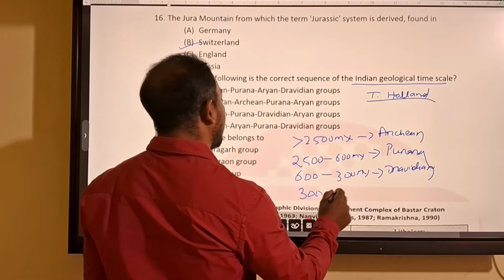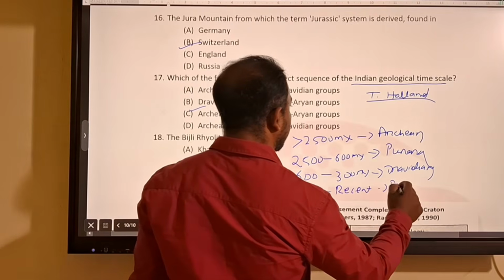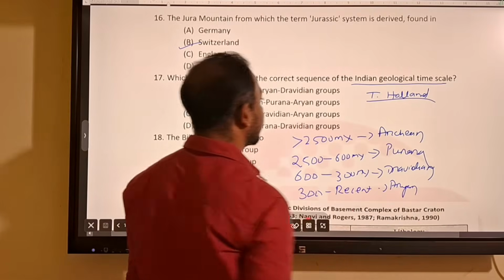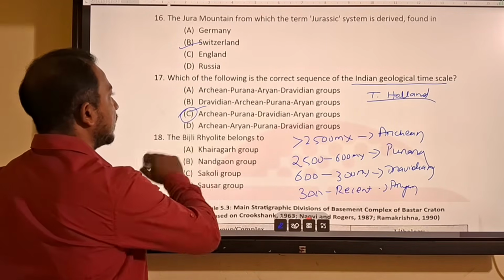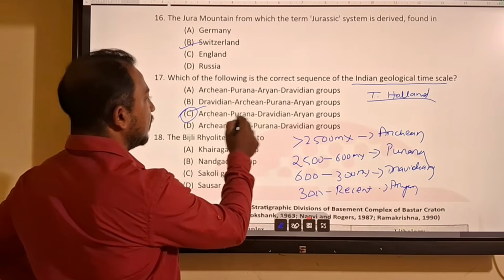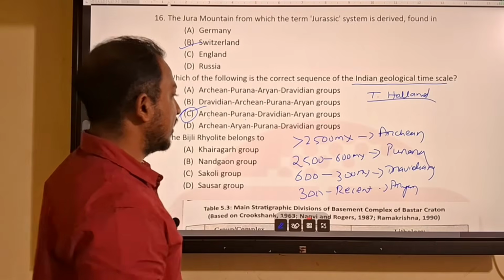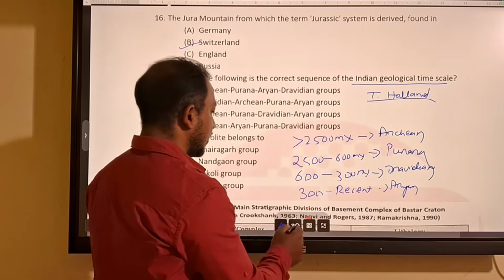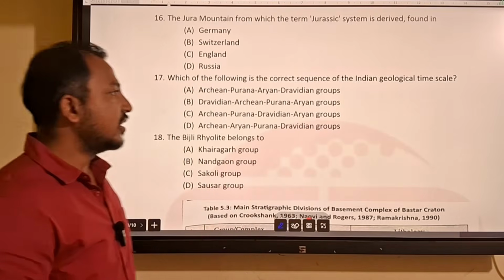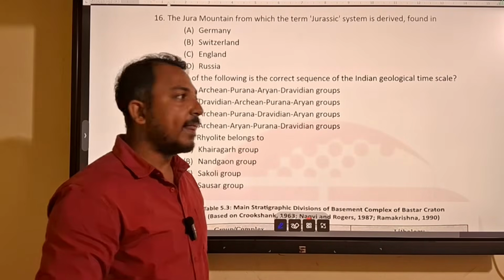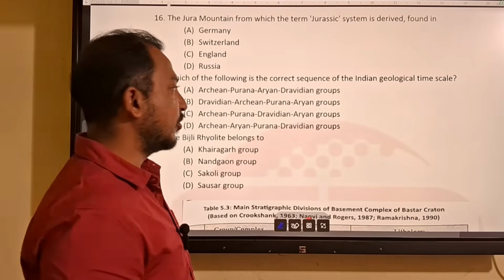Then 300 to recent we consider Aryan. So according to him, this will be the time scale: Archean, Purana, Dravidian, Aryan. This is not used till date. It is discarded because we use another time scale, which is divided into 3 eons: Phanerozoic, Archean, Proterozoic.